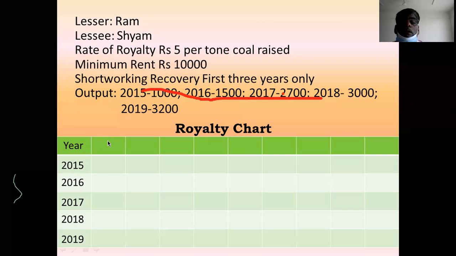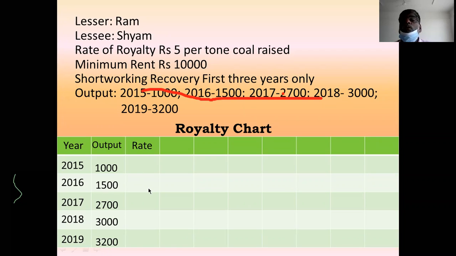Then in the second column, output. What is the quantity of output raised? Quantity of output raised is 1000, 1500, 2700, 3000, last 3200. This is the quantity raised. Then in the third column, you write the rate of royalty. Rate of royalty is 5 per ton. Every year, 5 rupees per ton.